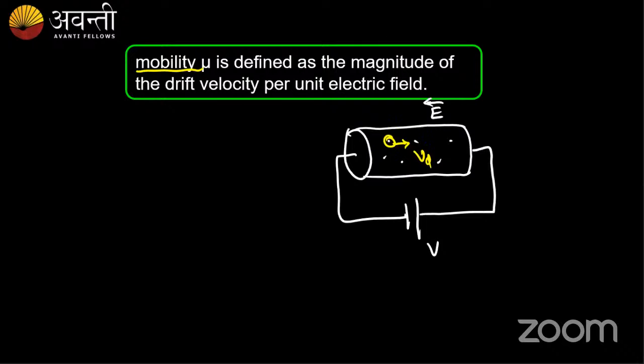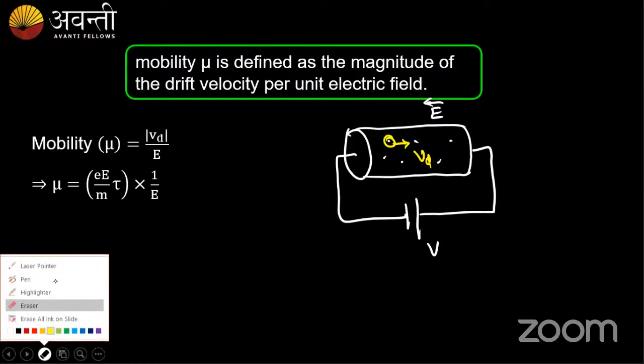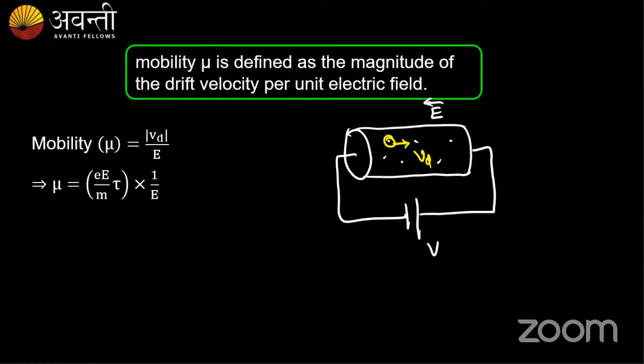So the mobility is given by Vd by E. Mobility of electron is defined as the magnitude of drift velocity per unit electric field, and it is given by the Greek alphabet mu. So mu is equal to Vd upon E.